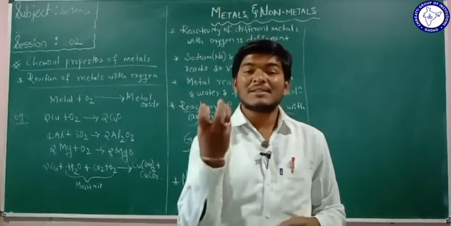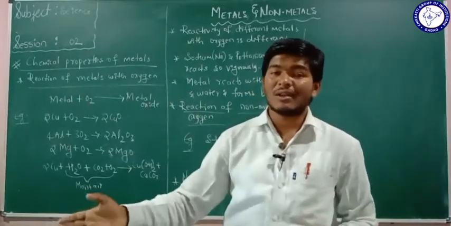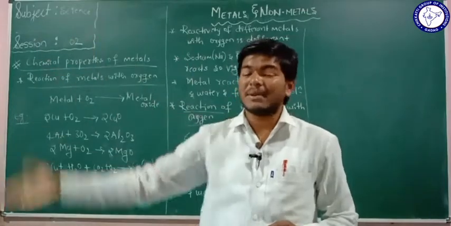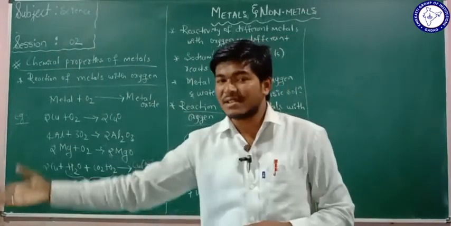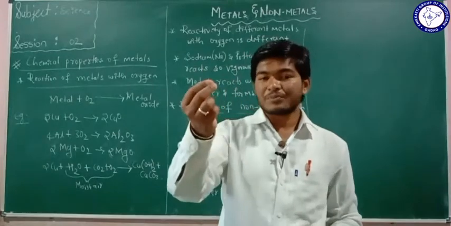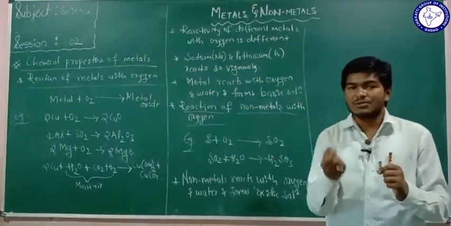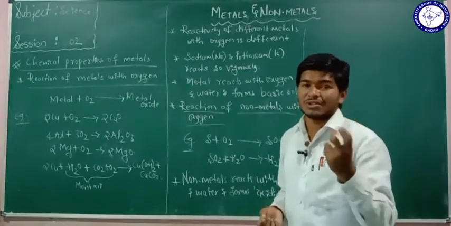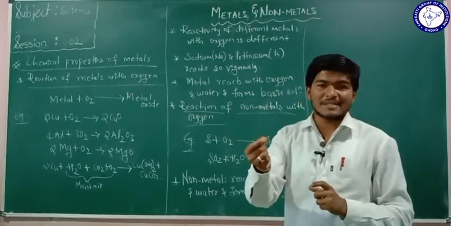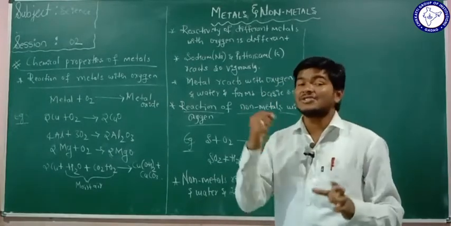Metal oxide will be mixed with the water. When the metal oxide reacts with the water, what does it form, a basic solution or an acidic solution? That will be confirmed by using litmus paper. So when you check that metal oxide solution with the red litmus paper or the blue litmus paper, the blue litmus paper doesn't change here.